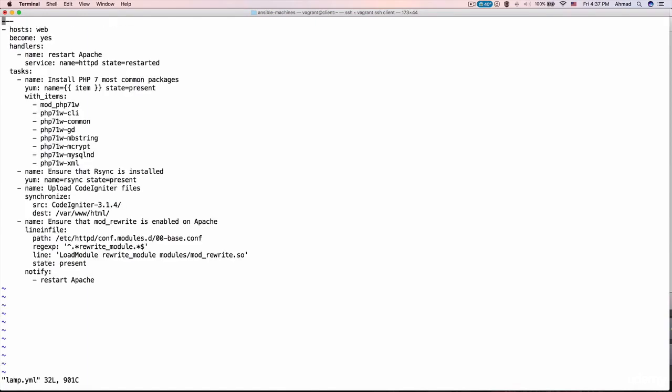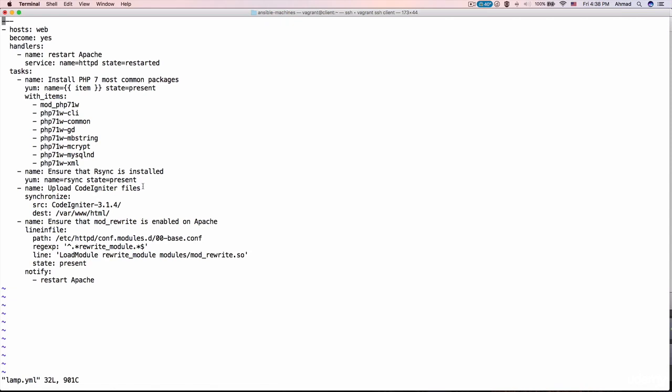Now let's clear the screen, and if we have a look at our lamp.yml file, you're going to see that this file has an order, and we have specified this order. We have specified that the first task is going to be installing PHP, then ensuring that rsync is installed, then uploading CodeIgniter files, then changing the configuration file of Apache, and so on and so forth. Ansible executes those in order from up to down, top to bottom, as you can see here.